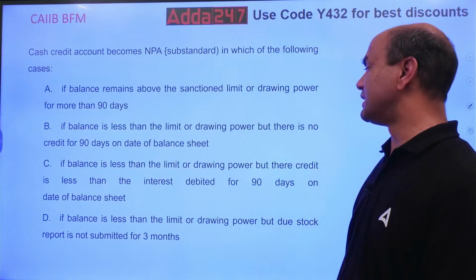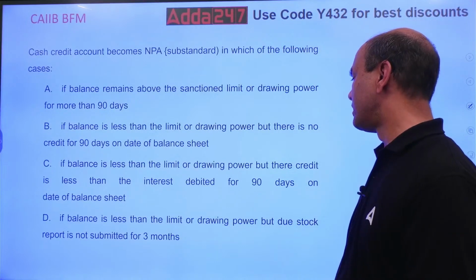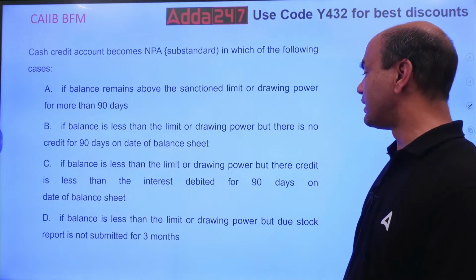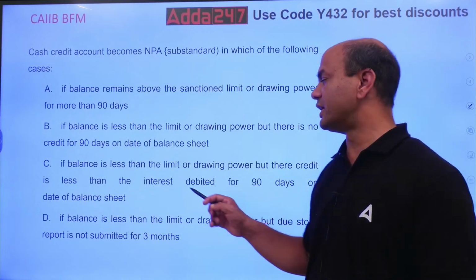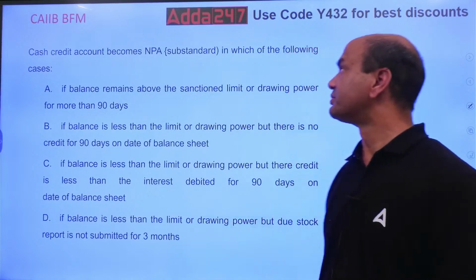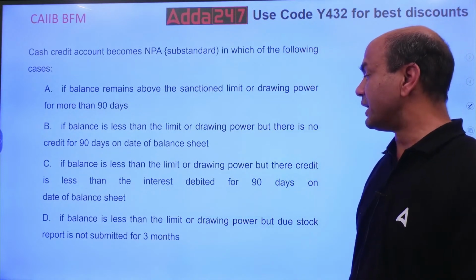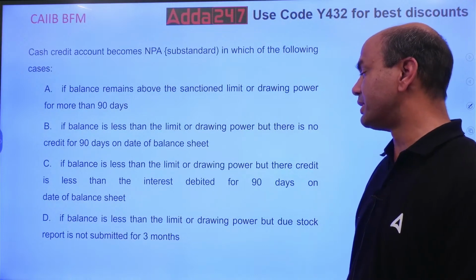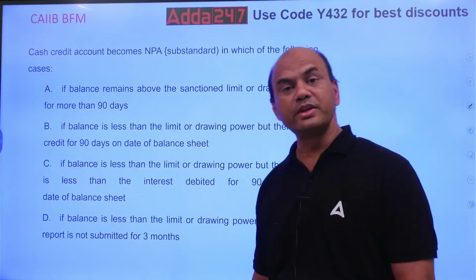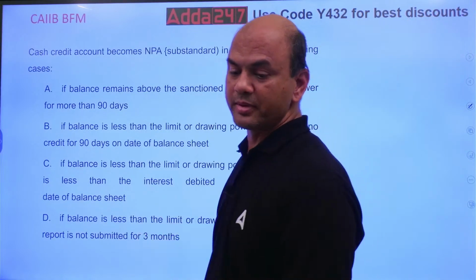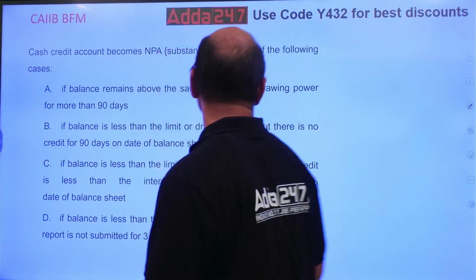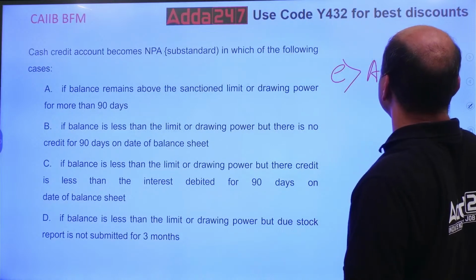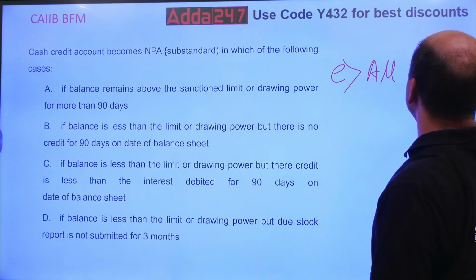Option C: if the balance is less than the limit or drawing power, but the credit is less than the interest debited for 90 days as on the date of balance sheet. Option D: if the balance is less than the limit or drawing power, but the stock report is not submitted for 3 months. I'll give you E option also: all of the above.